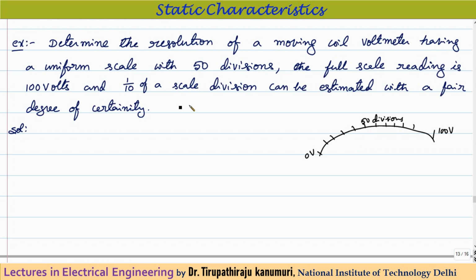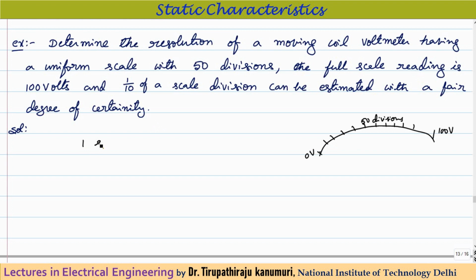The full scale reading is 100 volts and 1/10th of a scale division can be estimated. Between these two divisions, it can be further divided up to 1/10th of the value; whichever observer is operating it can easily differentiate up to 1/10th of the scale division with a fair degree of accuracy. In that case, what is the resolution?